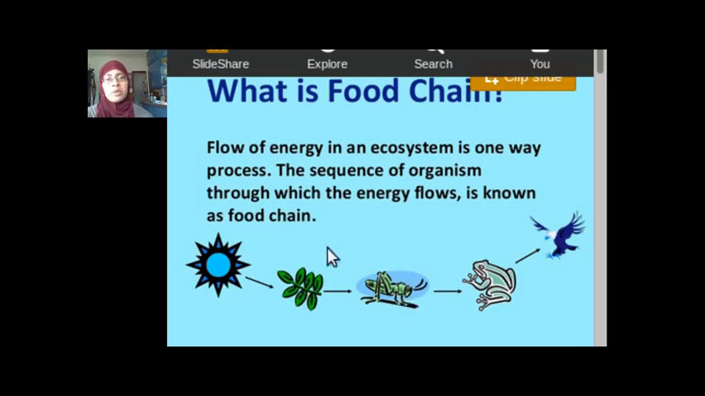And then the caterpillar eats the plant, and then the frog eats the caterpillar, and then the eagle eats the frog. And important to know is the direction of the arrows. These arrows point to where the energy is being transferred. So the energy goes from the sun to the plant, from the plant to the locust. So always it's important to know the arrow points to where the energy flows to.